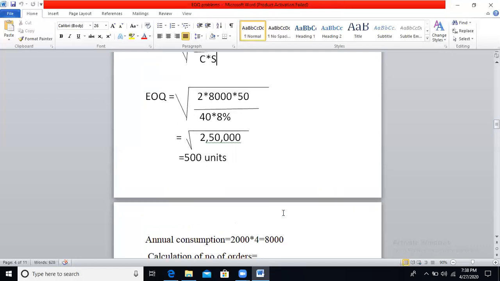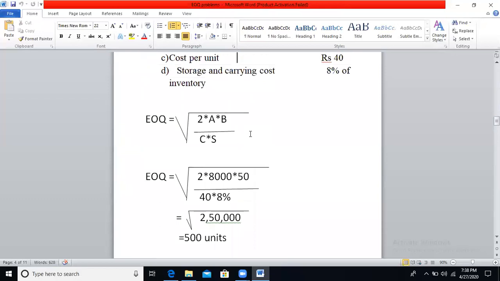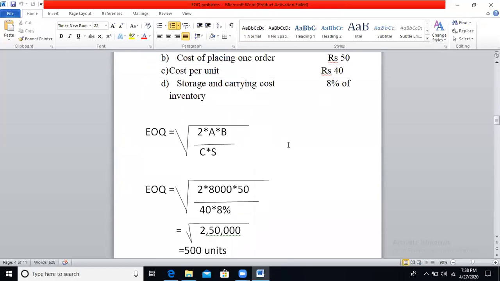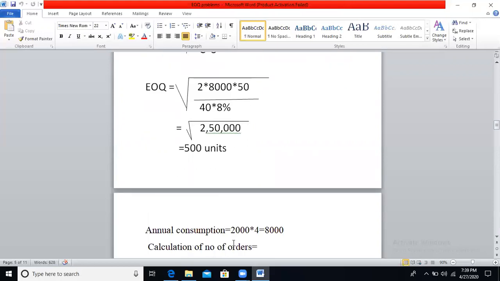So here we are applying the formula: 2 into annual consumption we have calculated, 8000 units, into the buying cost per order. Cost of placing one order will be 50 rupees, divided by C. C represents cost per unit. Cost per unit will be 40 rupees into storage or carrying cost, which will be 8% of inventory. So now calculate this. If you simplify 2 into 8000 into 50 divided by 40 into 8%, you will get the value square root of 2,50,000. If you remove the square root, you will get 500 units to be ordered.